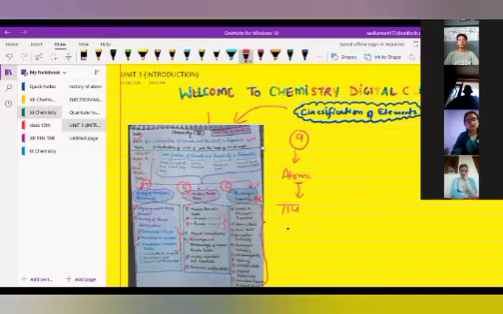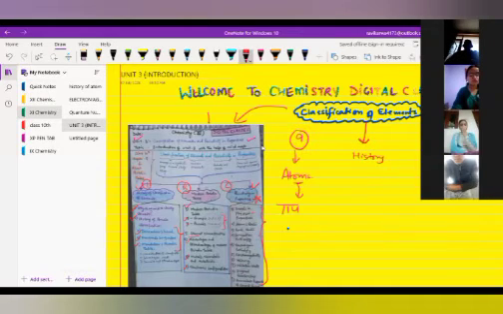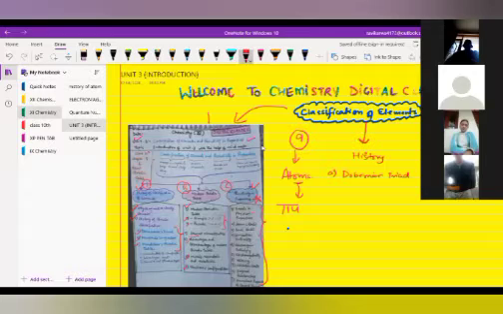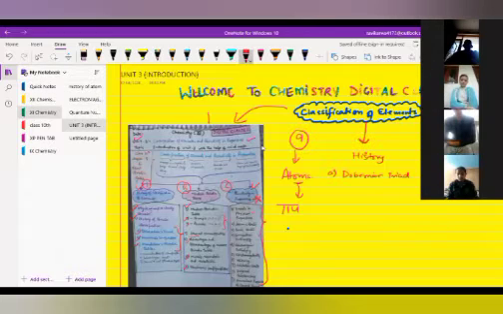Now let us take an example of classification of element. As I told you, there are 114 elements, dear students. So the history starts from the classification of element by Dobereiner's triad. Yes, I told you yesterday that you must write down and study this Dobereiner triad. Can anyone explain what is Dobereiner's triad?